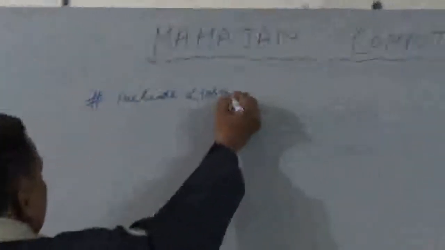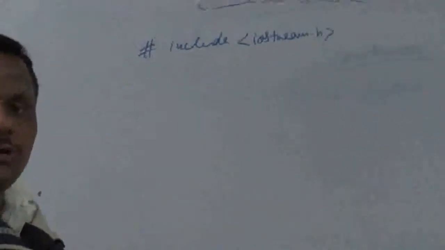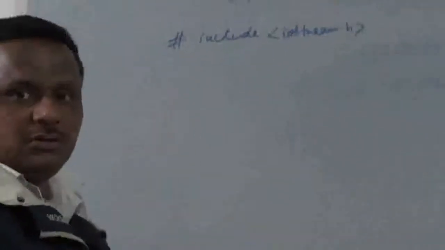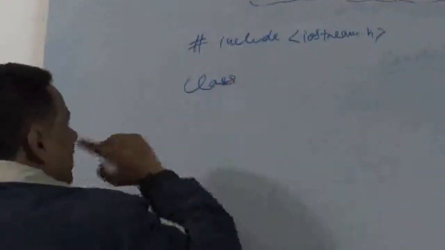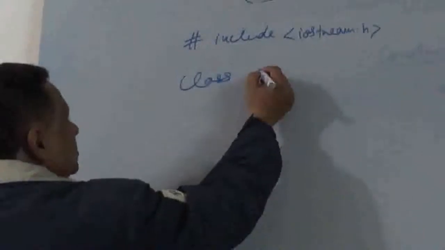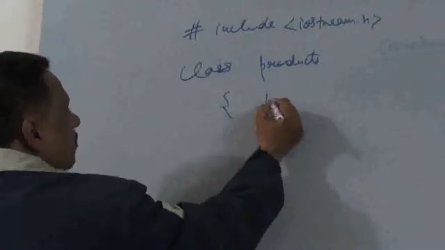Now suppose I am going to write down a class. In one of my subsequent lectures I will be talking about the concept of namespaces also. So right now I am not using namespaces. I am simply writing #include <iostream.h>. Suppose the name of the class is products.